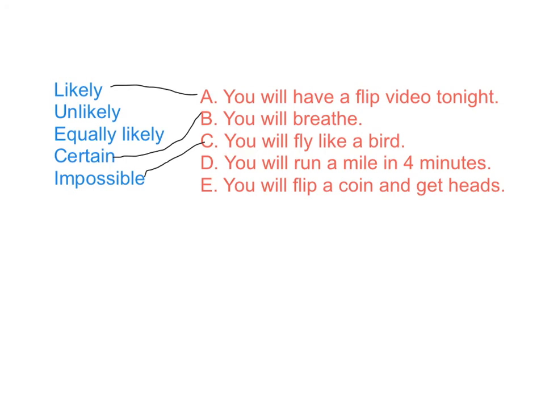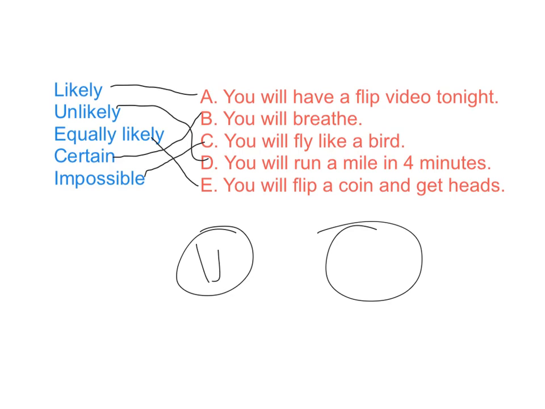You will run a mile in 4 minutes. That is pretty unlikely, especially as a 4th grader, but you never know, you might have a speed burst and you might be able to run a mile in 4 minutes. So it's not impossible, but certainly unlikely. And finally, you have an equally likely chance of flipping a coin, getting heads or tails, because you only have heads or tails, so that you have a 1/2 chance of getting that and a 1/2 chance of getting that, so it would be equally likely.